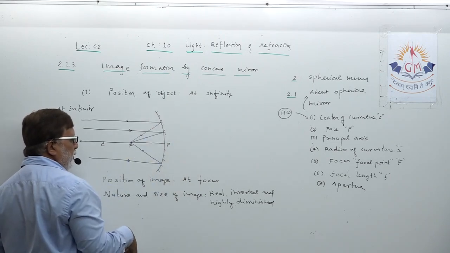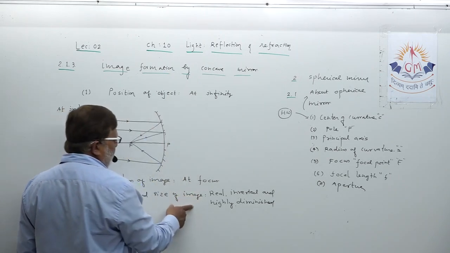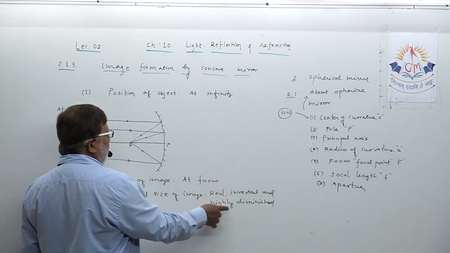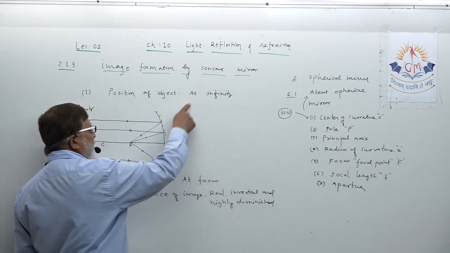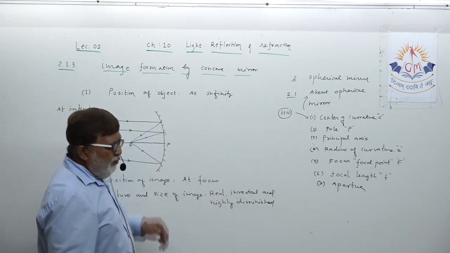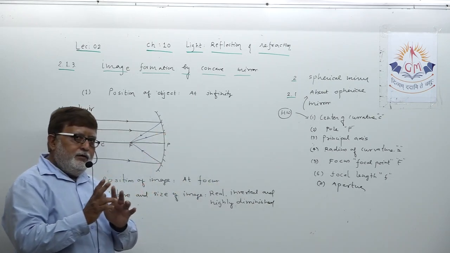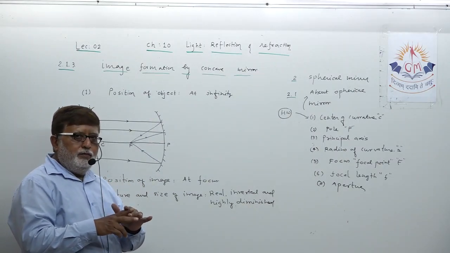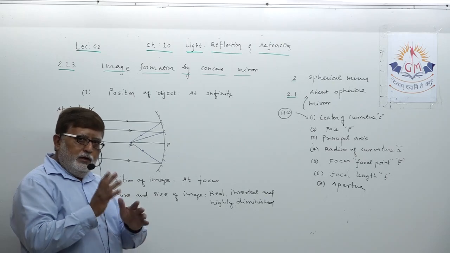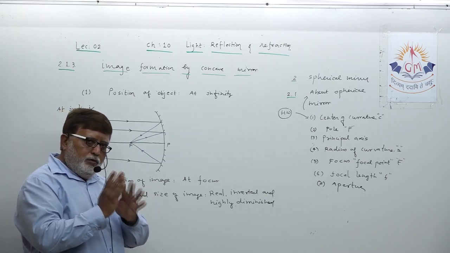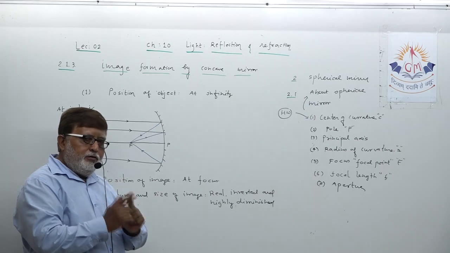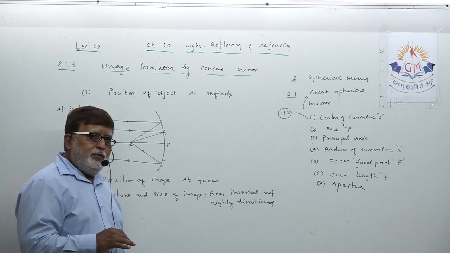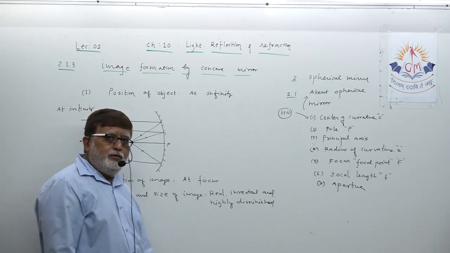At infinity. If the image is real, inverted and highly diminished, where is the object kept? At infinity. So you have to just roll your mind between these three topics: position of object, position of image, nature and size of image. Just go on rolling your brain between these three facts, and you will be able to understand and prepare any MCQ asked to you.